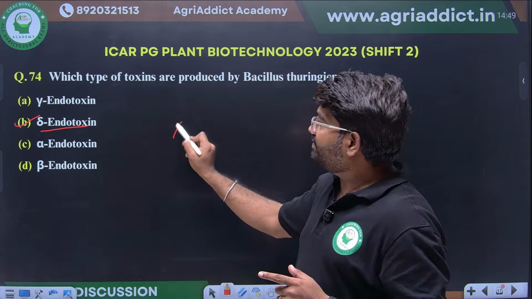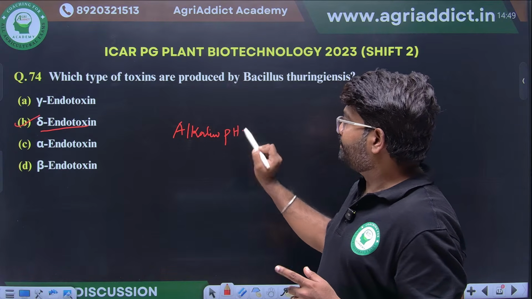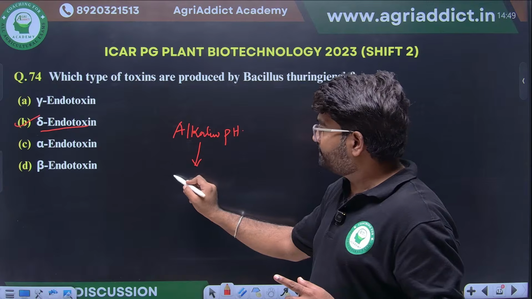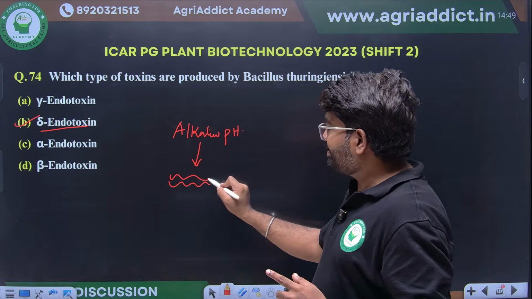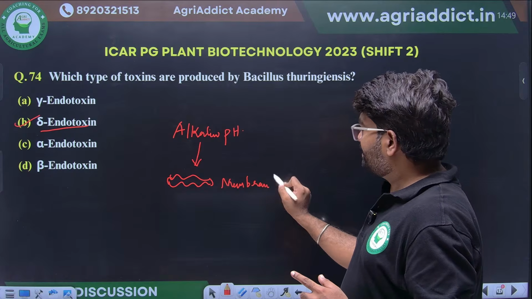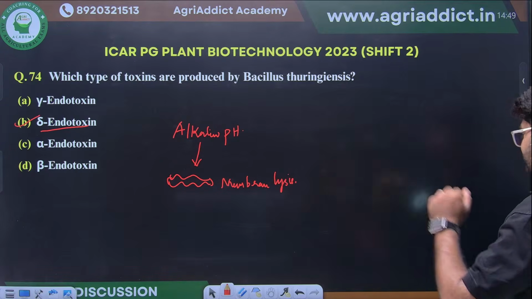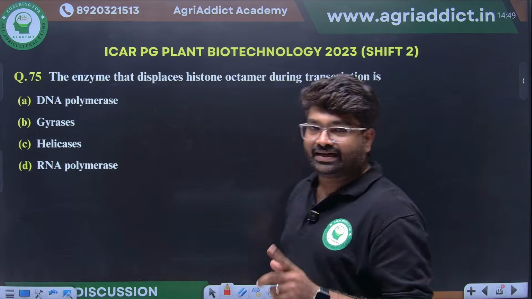This will be active at alkaline pH. What it will do is membrane lysis will happen. Because of that, the larva will die. This we have seen. This is a class of endotoxin, delta endotoxin.